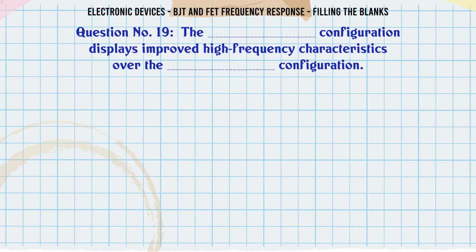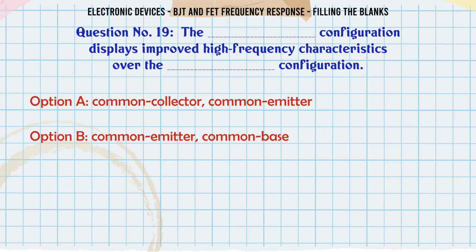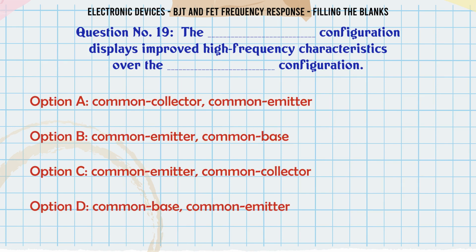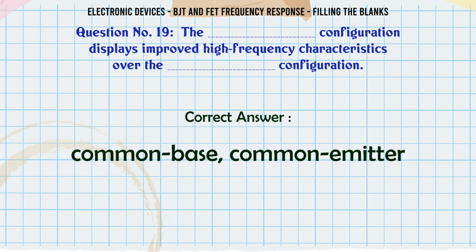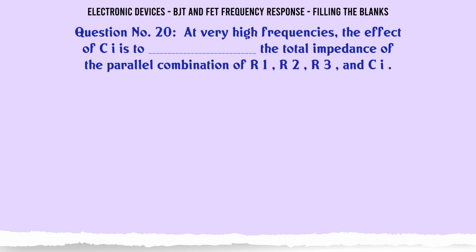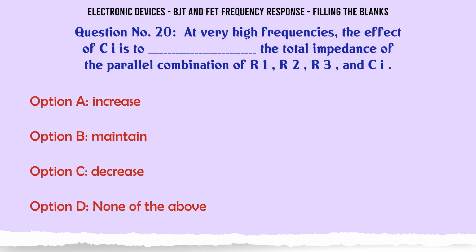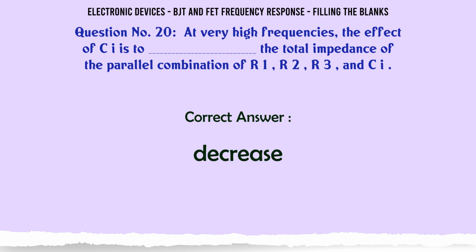The ___ configuration displays improved high-frequency characteristics over the ___ configuration. A. Common collector, common emitter. B. Common emitter, common base. C. Common emitter, common collector. D. Common base, common emitter. The correct answer is common base, common emitter. At very high frequencies, the effect of Ci is to ___ the total impedance of the parallel combination of R1, R2, R3 and Ci. A. Increase, B. Maintain, C. Decrease, D. None of the above. The correct answer is decrease.